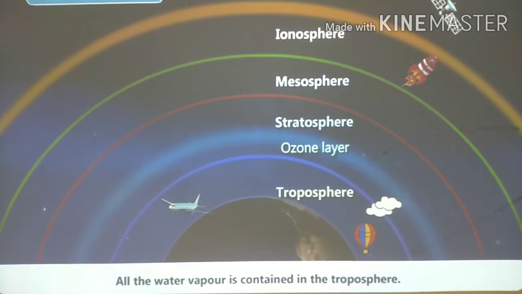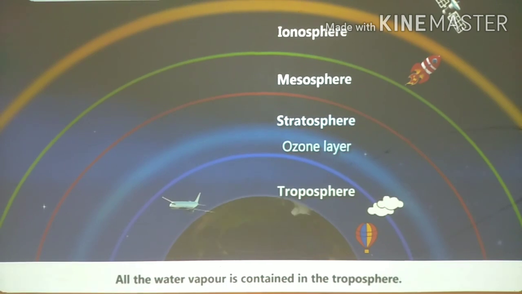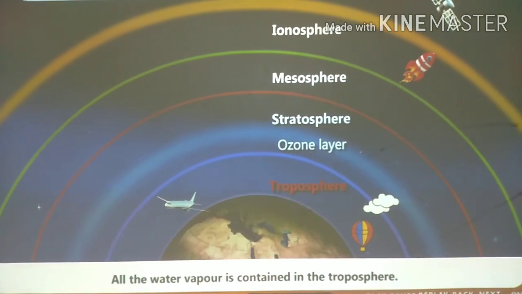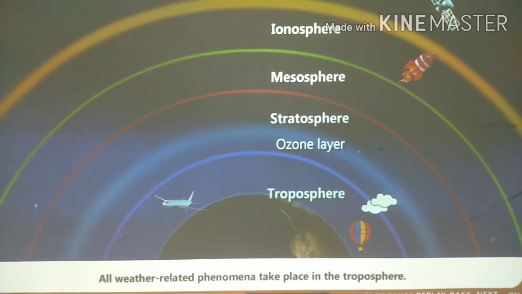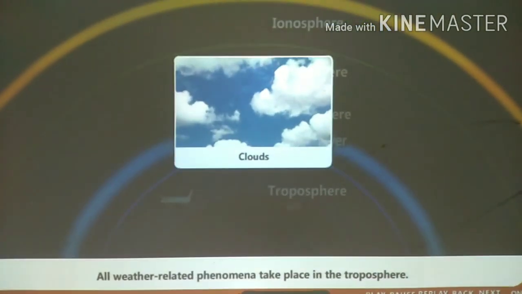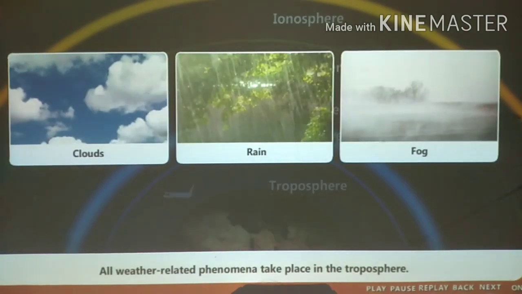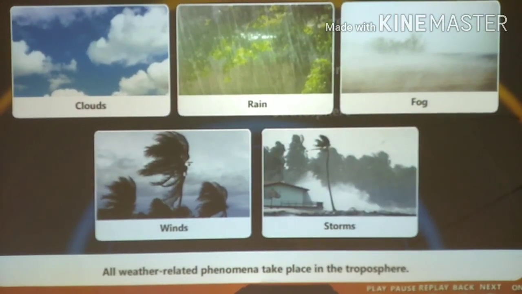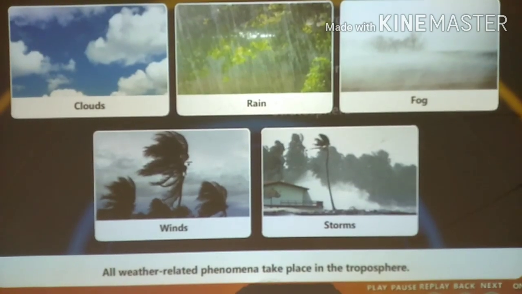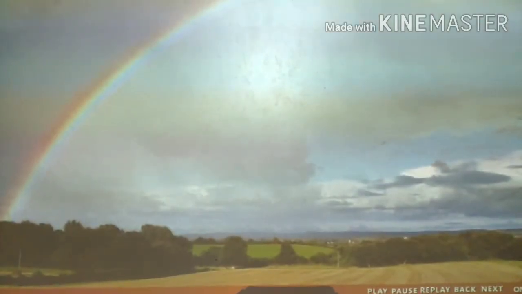Almost all the water vapor in the atmosphere is contained in the troposphere. That is why all weather-related phenomena such as formation of clouds, rain, fog, winds, and storms take place in the troposphere. Use your brain power.